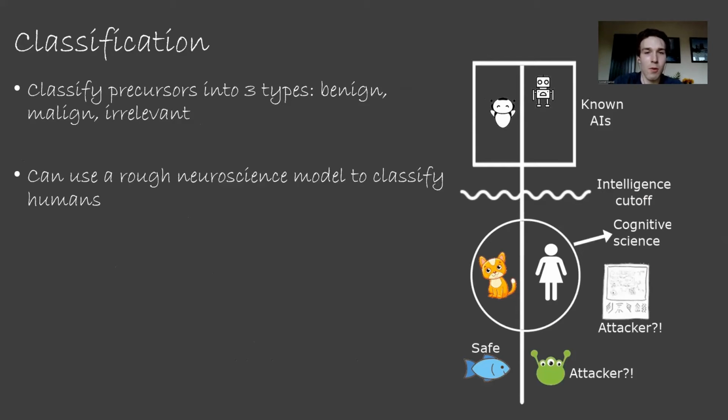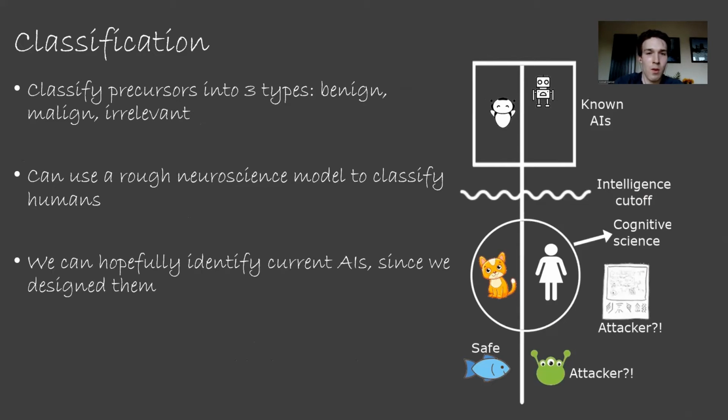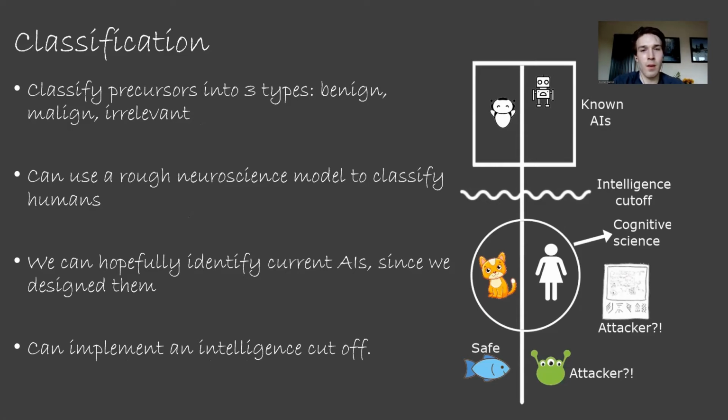Firstly, we probably need a rough neuroscience-based model of humans. This doesn't need to be perfect, but will need to incorporate brain-specific properties so that we can classify humans reasonably well. We also probably know lots about the current AIs that are around, like their source code, and so we should be able to classify them quite easily. We can also use our intelligence metric G, since acausal attackers are more likely to be very intelligent. We can thus implement some sort of intelligence cutoff and treat unclassified precursors above this cutoff as malign.